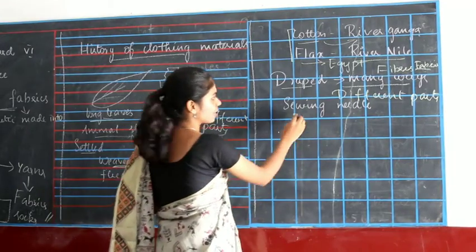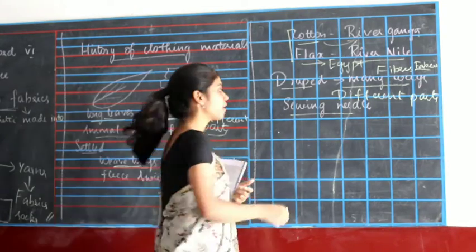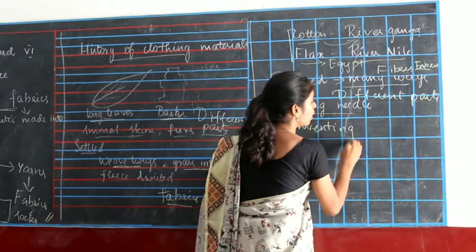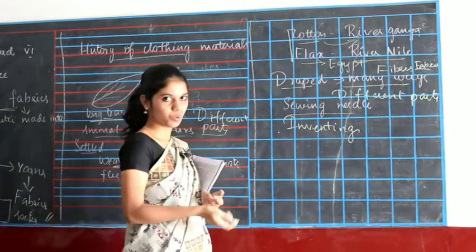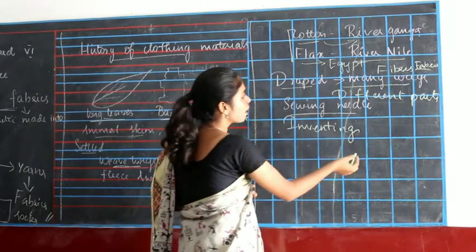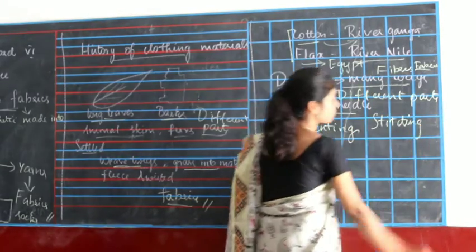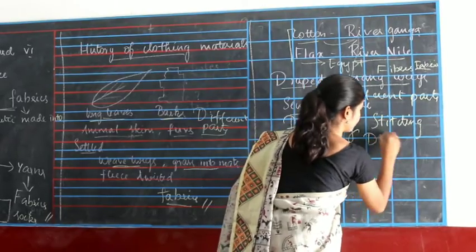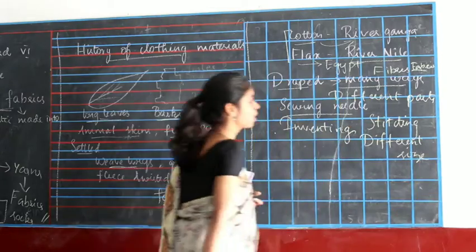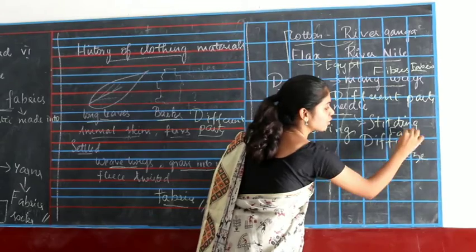And after inventing sewing needles, the needles which we see, no. Inventing means finding out a new thing. That is what we call inventing. After inventing sewing needles, they started stitching the fabrics according to different sizes.